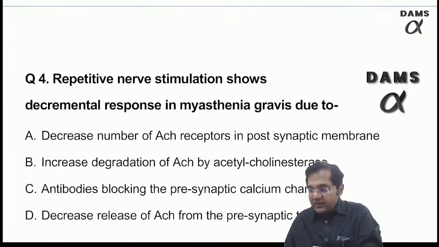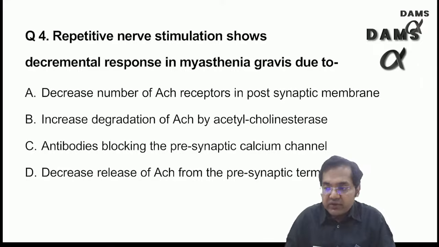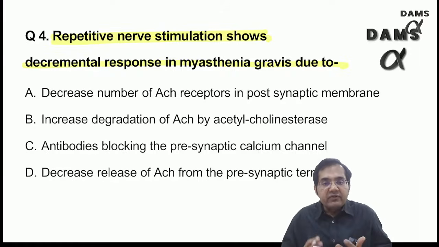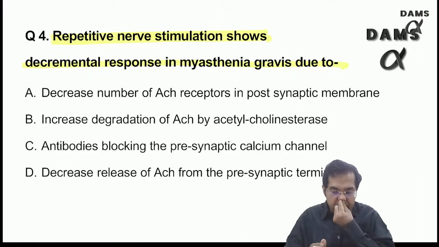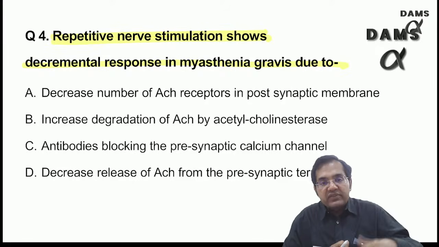This is again repetitive nerve stimulation. So this must have been discussed by a pharmacology person. If not, then let's find out the answer. I am failing to understand what is the controversy here, because it's a simple one-liner which I keep telling you in classes as well, that repetitive nerve stimulation shows decremental response in myasthenia due to exhaustion of the neurotransmitter. That means as I keep on stimulating more and more, my acetylcholine stores are depleted.